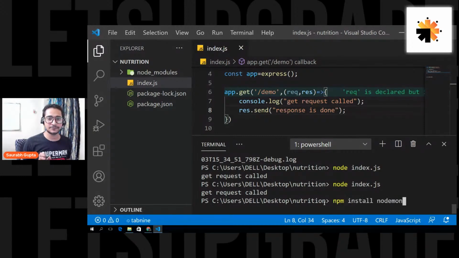So you can just say npm install nodemon. I have already installed it to save my time, and then instead of using node, you can use nodemon index.js. Press enter, install the package, and that's it.